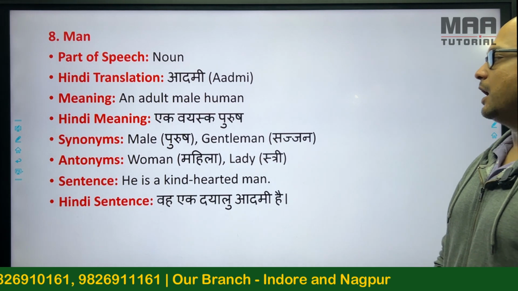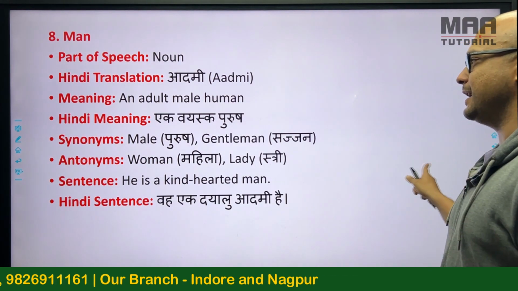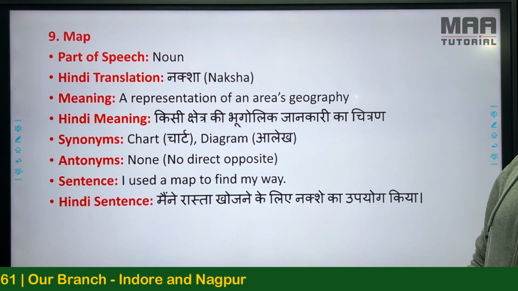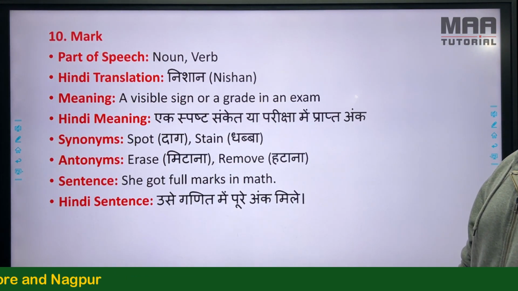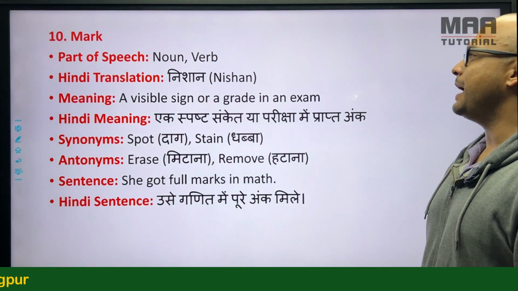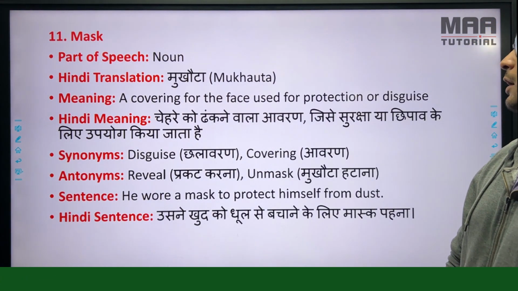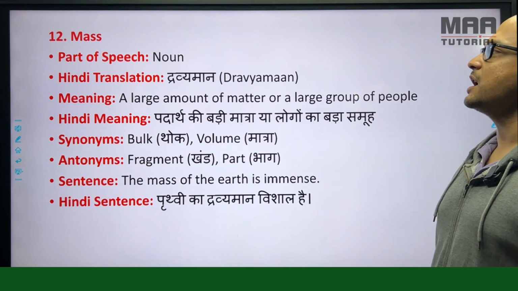Man, admi, manav. He's a kind-hearted man. Map, naksha. I used a map to find my way. Mark, nishan. She got full marks in math. Mask, mukhota. He wore a mask to protect himself from dust.